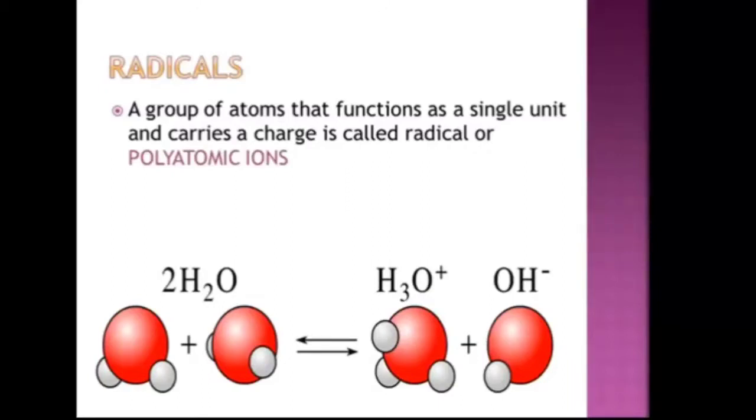In the second molecule, one hydrogen has already gone. So we have got only O and H. Here we get a negative charge because one positive charge is less. One hydrogen has already gone taking the positive charge. So here we have one negative charge. So by combining two water molecules we get two radicals. One is H3O plus, wherein there is one more hydrogen, and another is OH minus. H3O plus is known as the hydronium ion and OH minus is known as the hydroxyl ion.